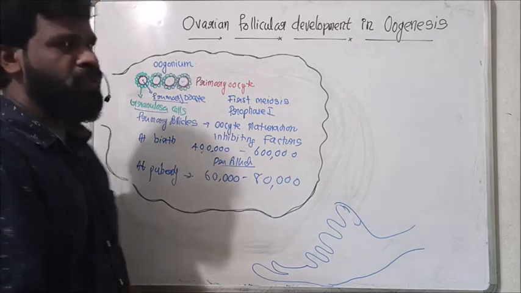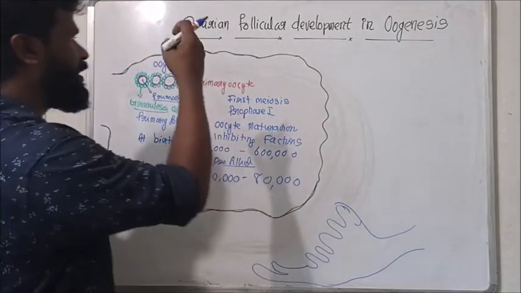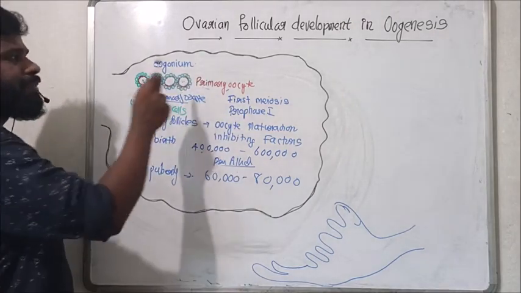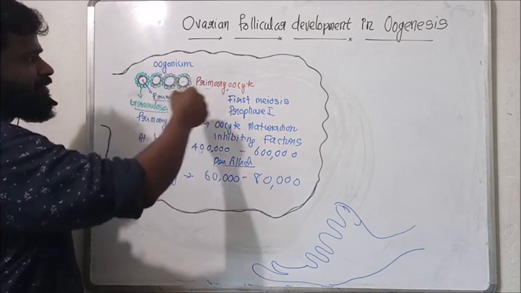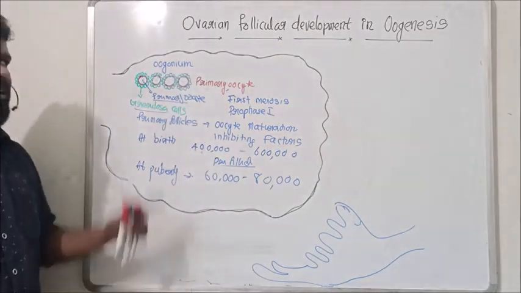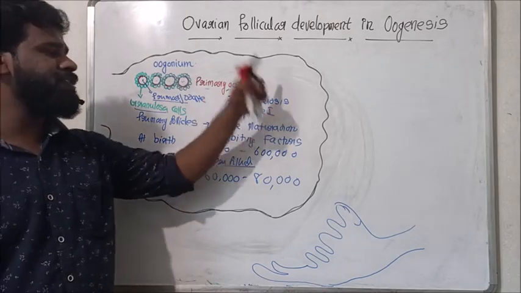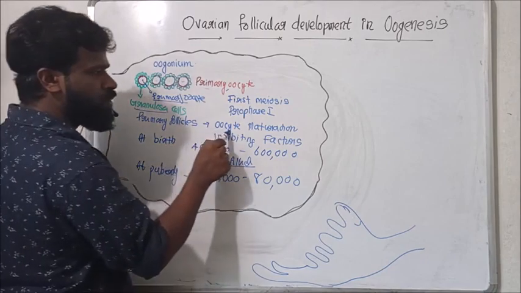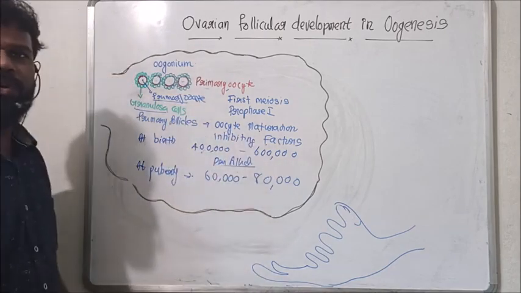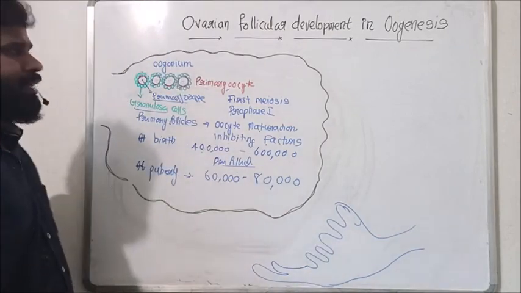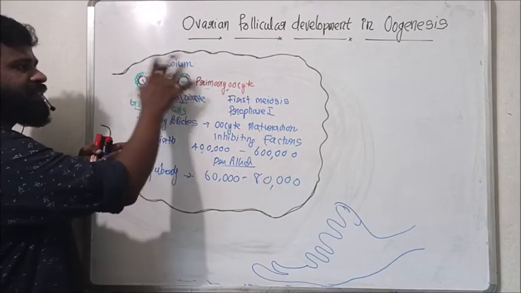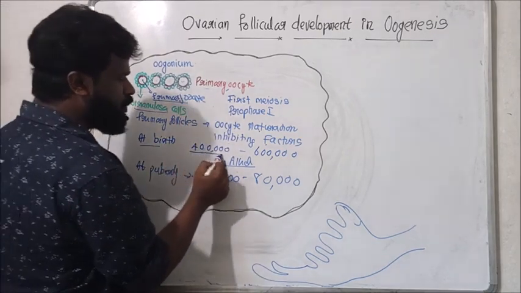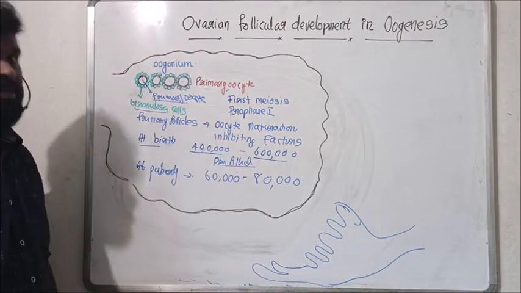So in the embryonic ovary, oogonial cells undergo multiplication to millions of oogonium, and each oogonium undergoes growth to form primary oocyte, and each primary oocyte is surrounded by a single layer of granulosa cells and forms a primary follicle. Within the primary follicle, the primary oocyte starts first meiosis and enters prophase 1. But the follicular cells secrete oocyte maturation inhibiting factors, causing the first meiosis to arrest. From the embryonic stage to birth, most follicles degenerate, so the number is reduced from millions to 4 lakh to 6 lakh at birth.